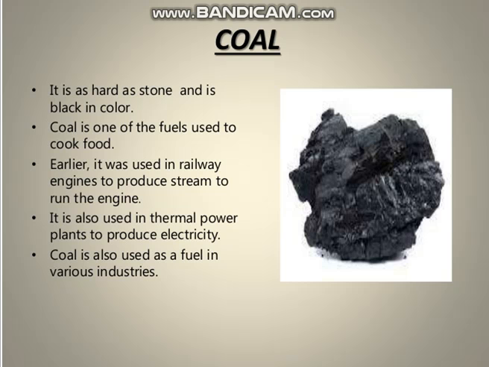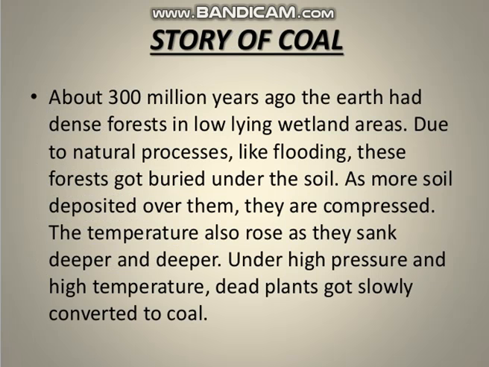Now let's see the formation of coal. How does coal form? Coal was formed from large plants or trees that grew in swampy areas millions of years ago. They got buried under the earth due to natural phenomena like earthquakes or volcanic eruptions. As they sank deeper, the intense heat of the core of the earth and the pressure of the soil above drove out the moisture and gases from the remains and increased their carbon content.